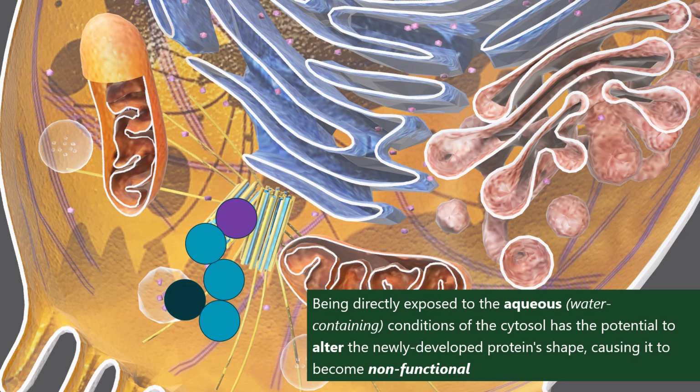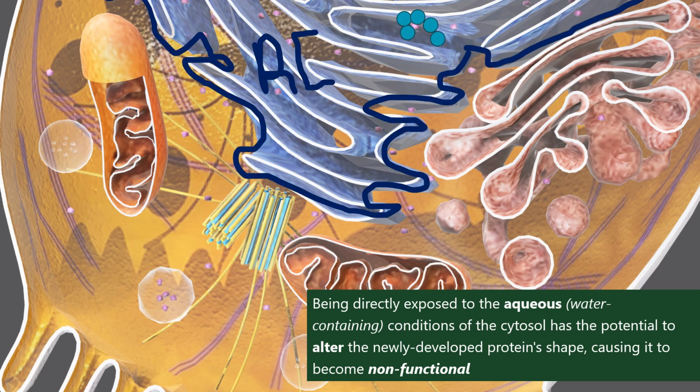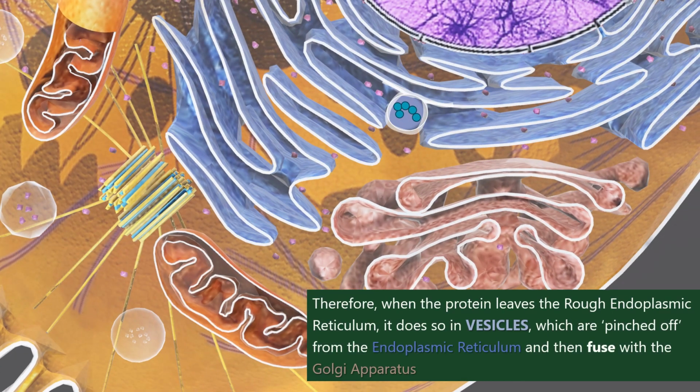And as we know, shape is directly related to function in proteins. So this can cause the protein to become non-functional, right? Thinking back to our hydrophobic exclusion from Unit 0. Therefore, when a protein leaves the rough endoplasmic reticulum, it does so in vesicles. And these vesicles are pinched off from the endoplasmic reticulum and then fused with other organelles, such as the Golgi apparatus.